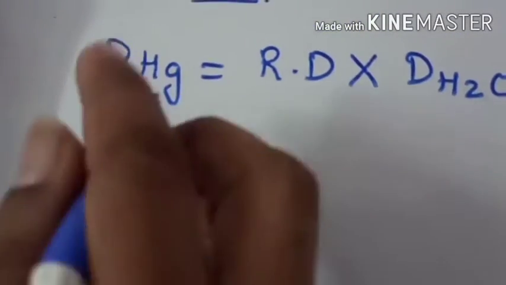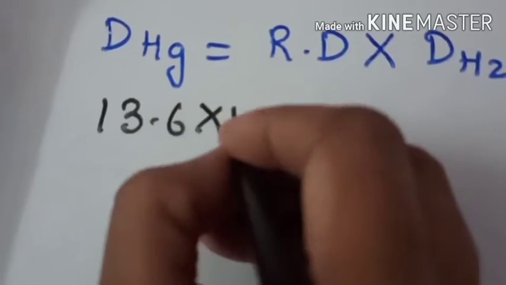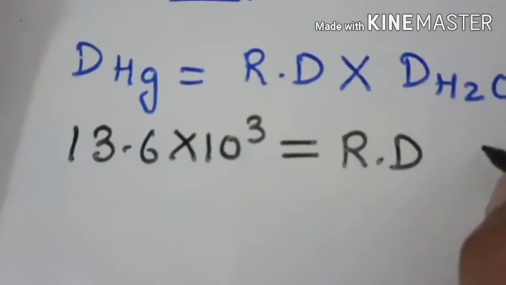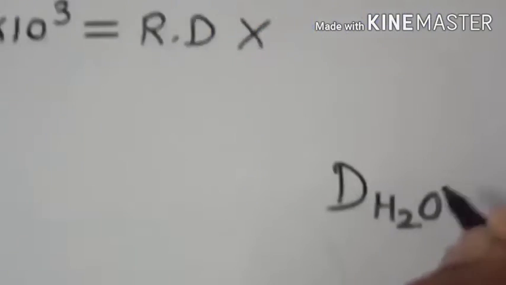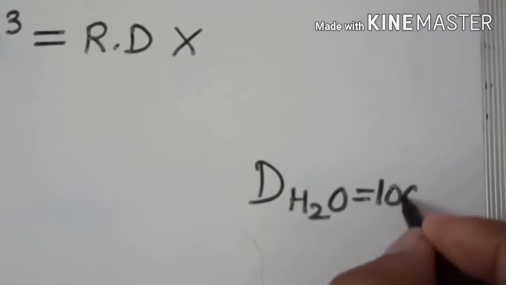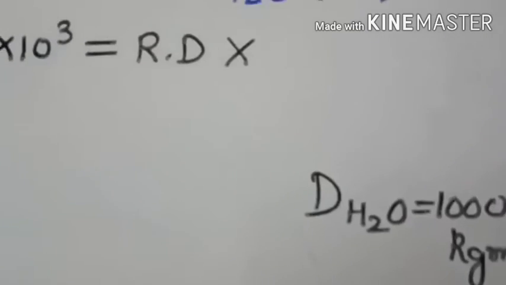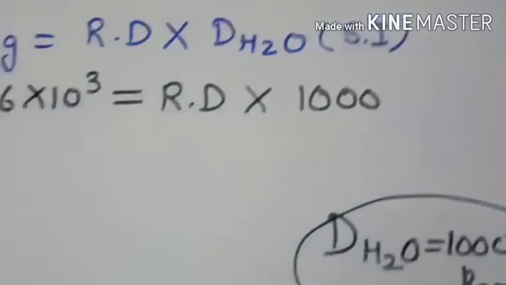So density of mercury is given in the question as 13.6. You will substitute into 10 to the power 3. Relative density you have to find out. Density of water, that is again known to us. It will not be given in the question. So it is 1000 kg per meter cube. So you will substitute over here 1000 kg per meter cube.